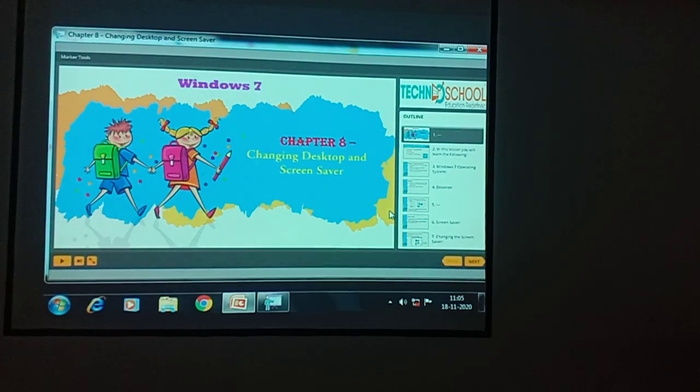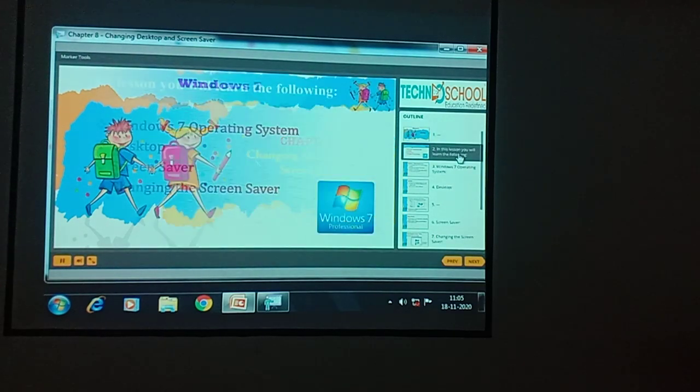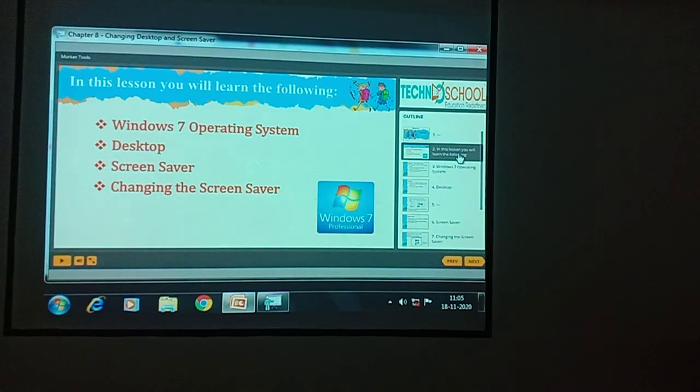Today we are going to see chapter number 8, that is changing a desktop and screensaver. In a few books it mentions Windows XP and in a few books it mentions Windows 7. Don't get confused, children. Windows 7 and Windows XP, even Windows 8 and Windows 10, all those concepts that I am explaining are applicable for all the Windows. Here in this chapter we are going to learn about the Windows 7 operating system. It can be Windows 7 or Windows XP.